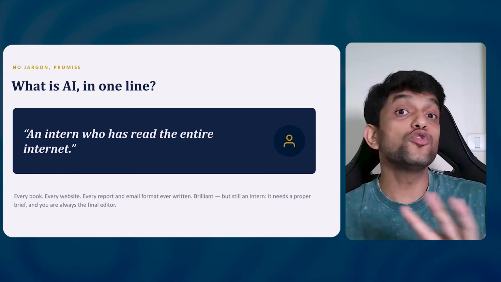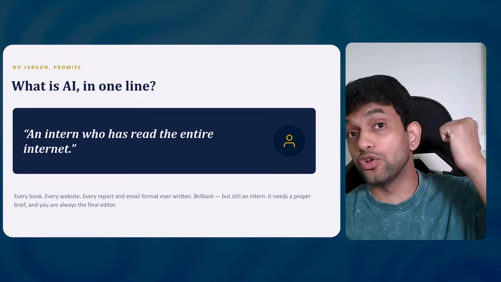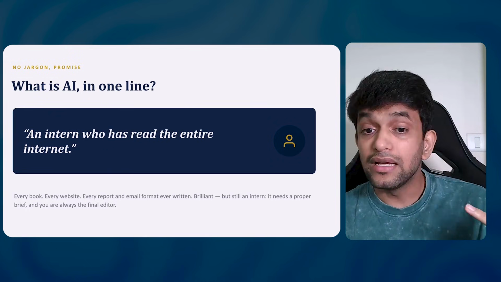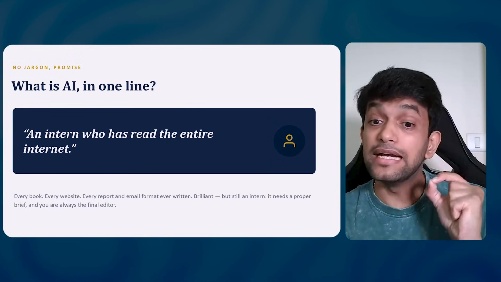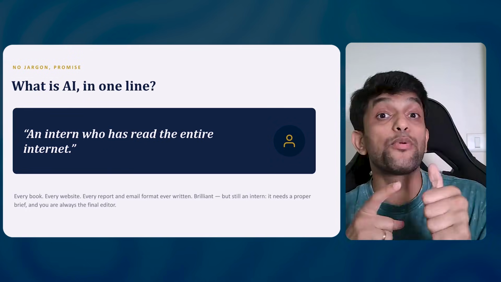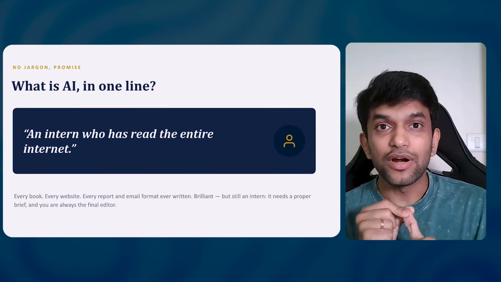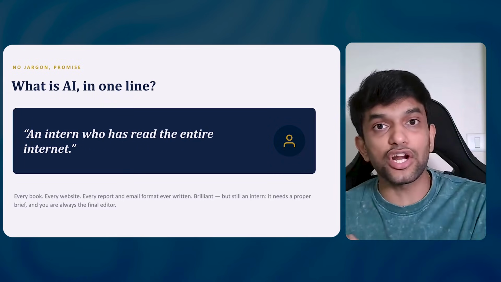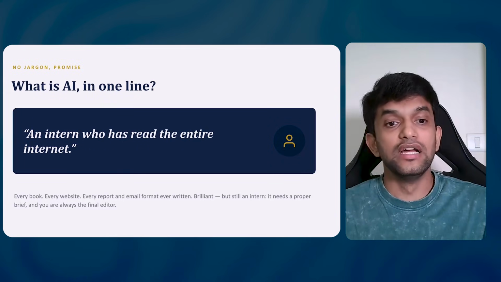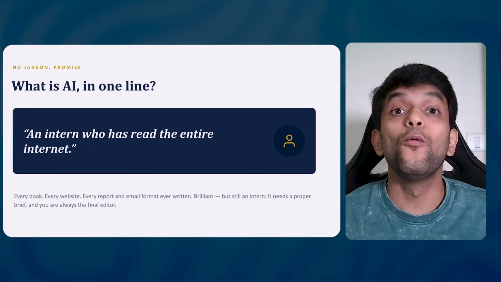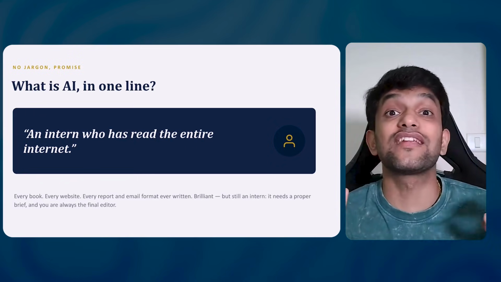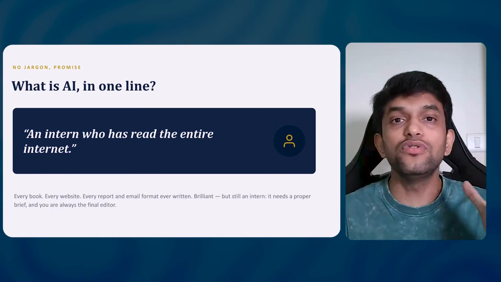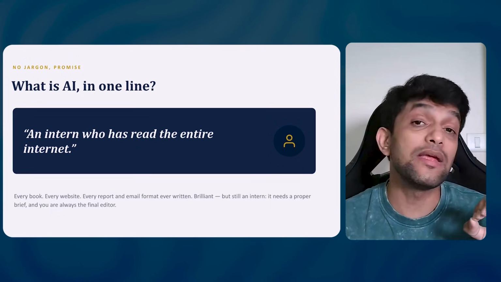AI knows everything. It has read every book, gone through every website, every report, every email. It is brilliant, but it is an intern. It needs a proper brief. It doesn't know what you want, so you have to give instructions very properly and in detail. And you have to validate whether what the intern gives is right or not. Whatever the intern gives, you don't submit it directly, right? You have to check it. Very, very, very important thing, guys.